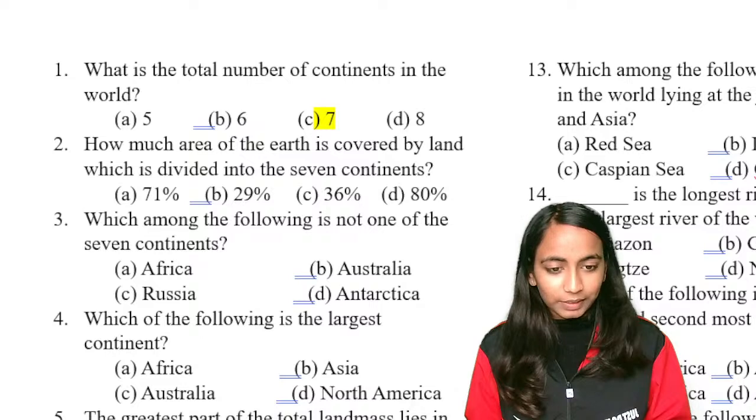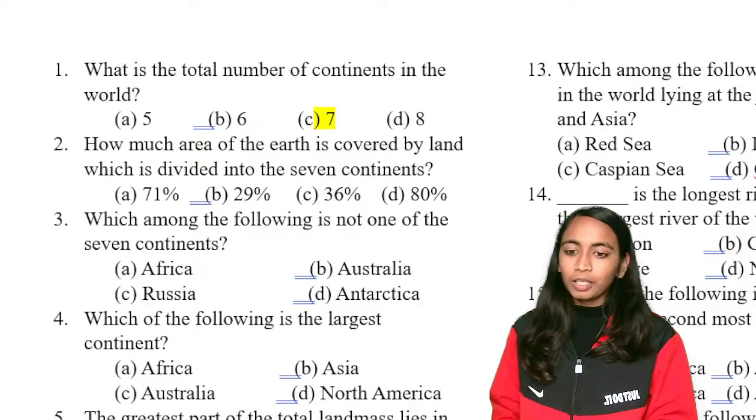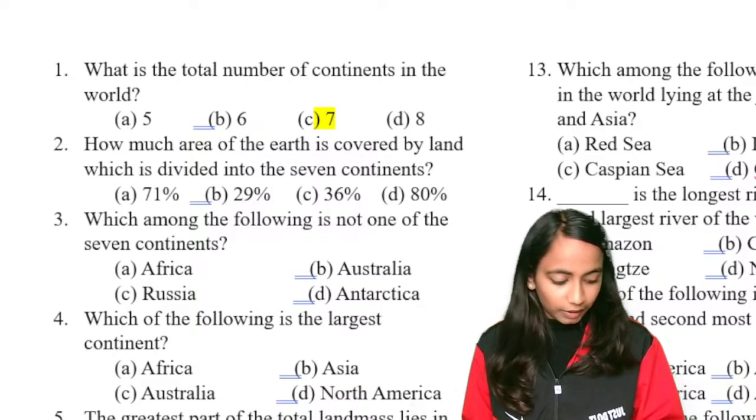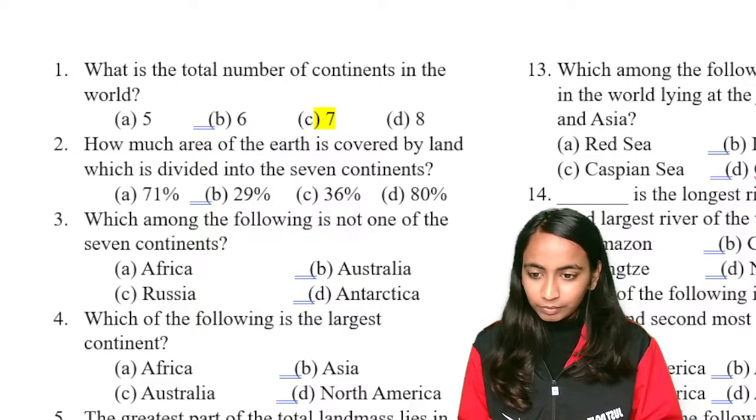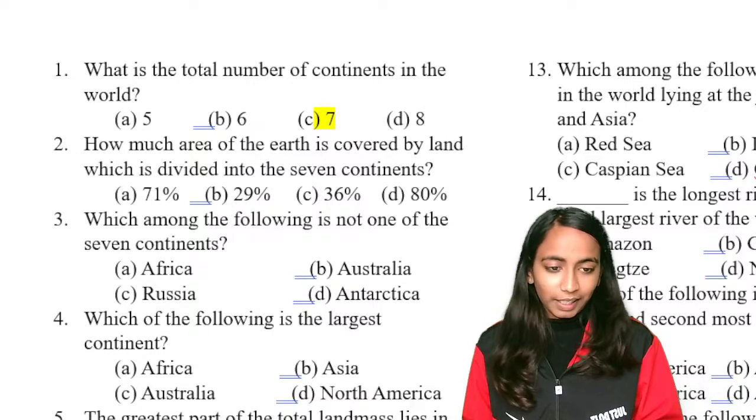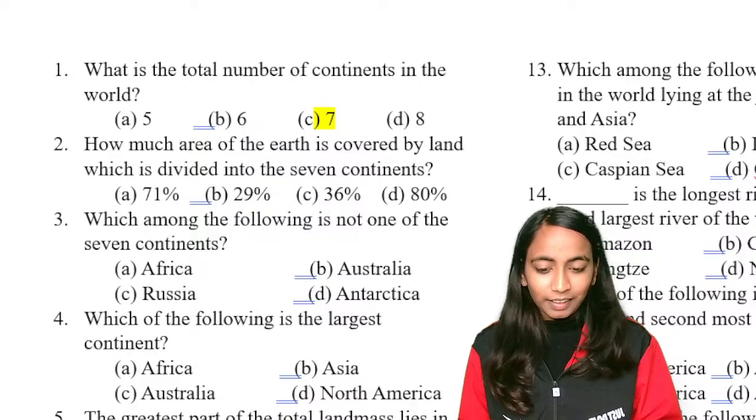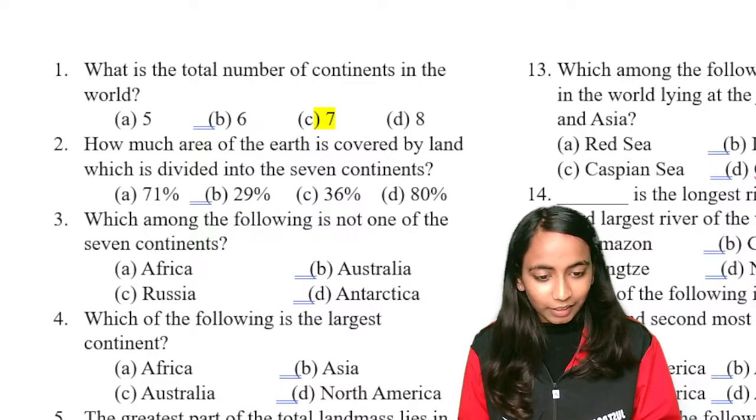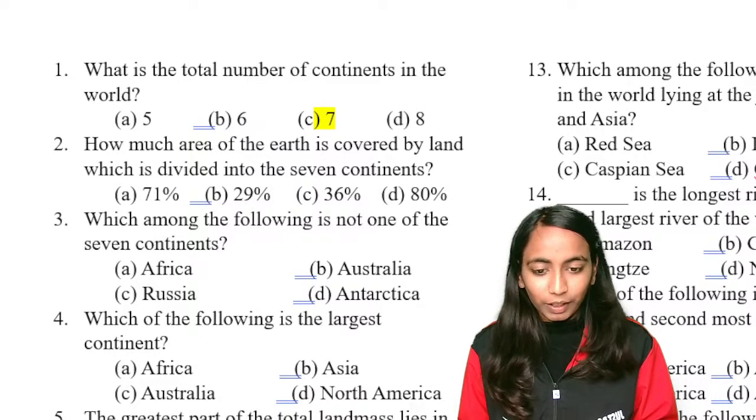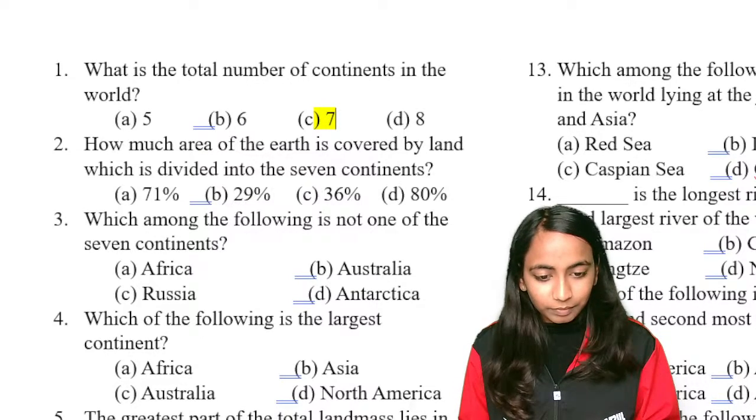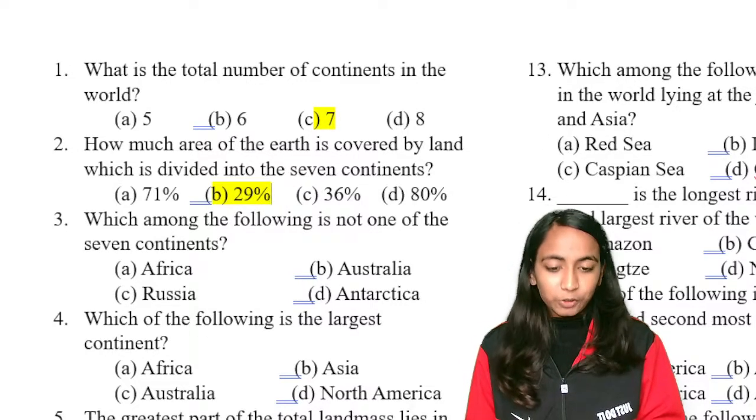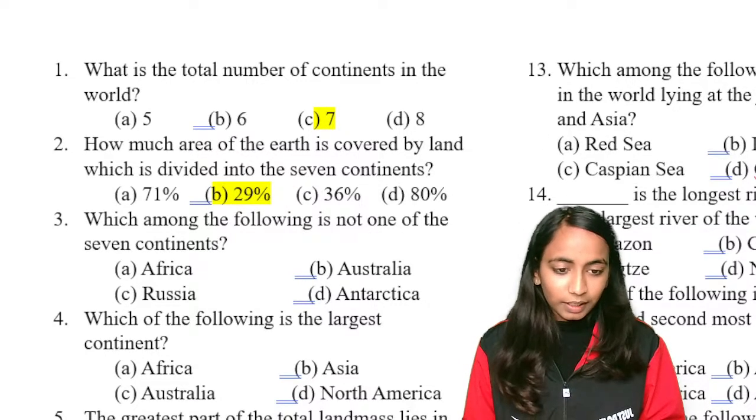Okay, provide your answers. What will be the right answer for the question: how much area of Earth is covered by land? Yes, B is the right answer over here. 29% of the area of Earth is covered with land.